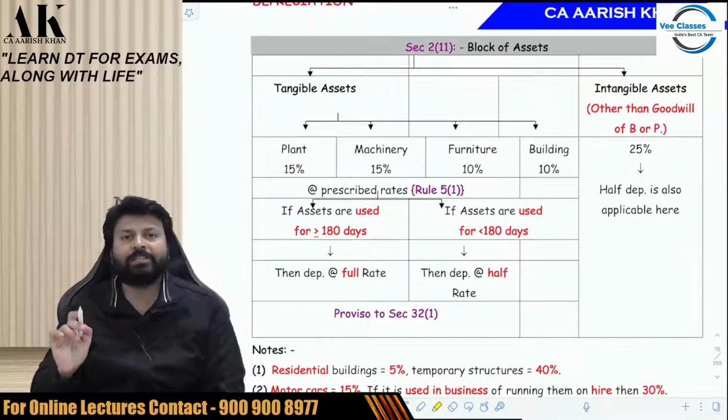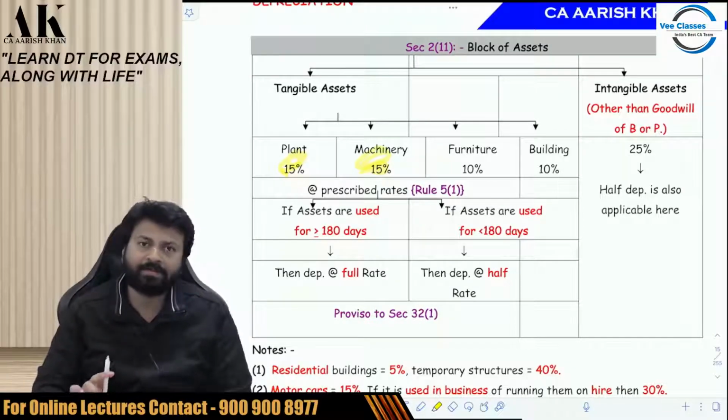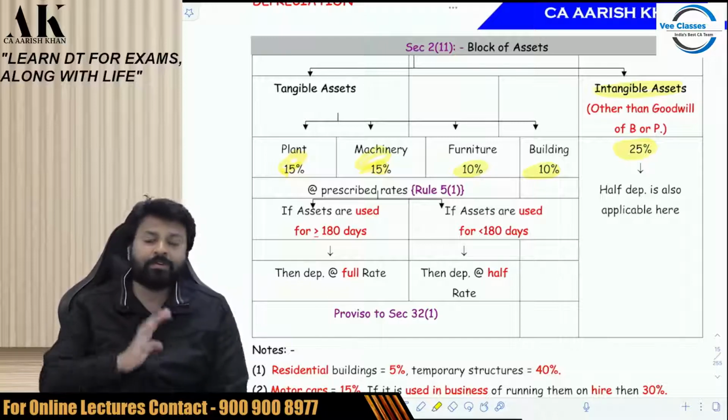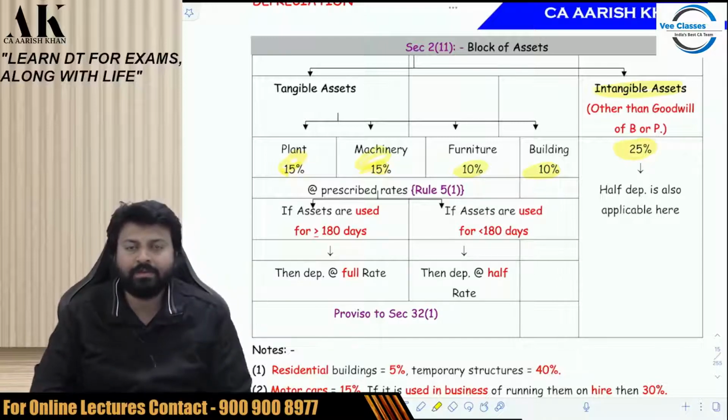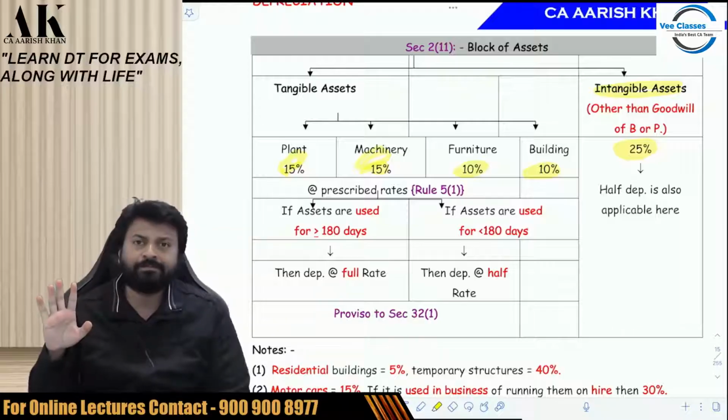By default, if nothing is mentioned in the exam, then plant and machinery will be depreciated at 15%. Okay, 15%. If nothing is mentioned, then furniture will be depreciated at 10%. And if nothing is mentioned, then building will be depreciated at 10%. And intangible assets will be depreciated at 25%. You have to keep these rates in your mind. They will not give you these rates in the exams. You have to learn them by heart. Plant and machinery, let's group them as one asset only. So plant and machinery 15% by default, furniture 10%, building 10%, intangible asset 25%.